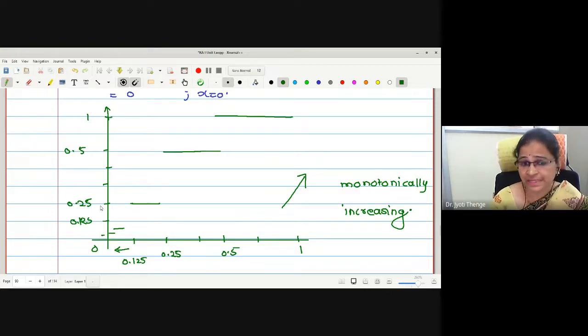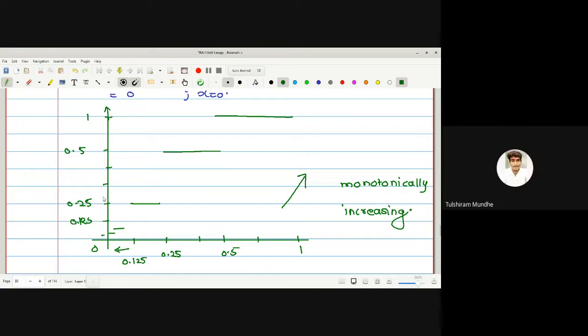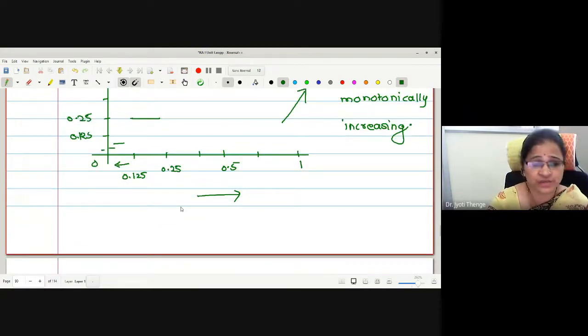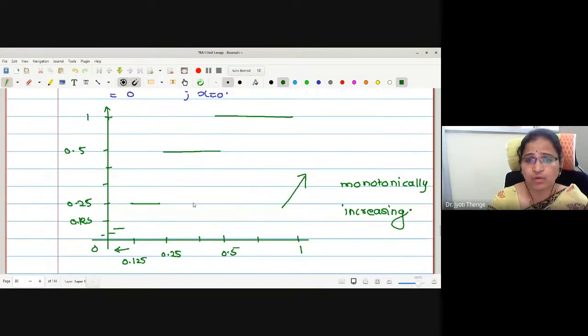Whether the function is continuous? No, ma'am, it is not continuous. Now you have to tell me how many points of discontinuity it will have. What is the first point of discontinuity? At 0.5, right? Here the function is discontinuous. Then 0.25, then 0.125, and so on.